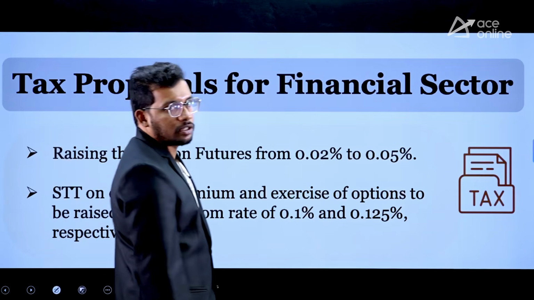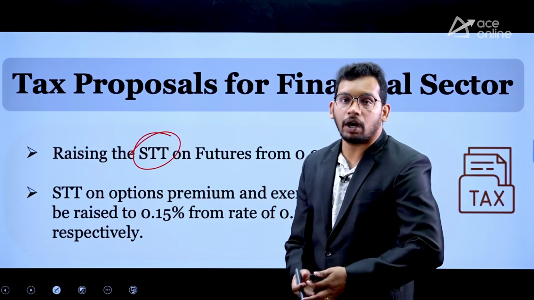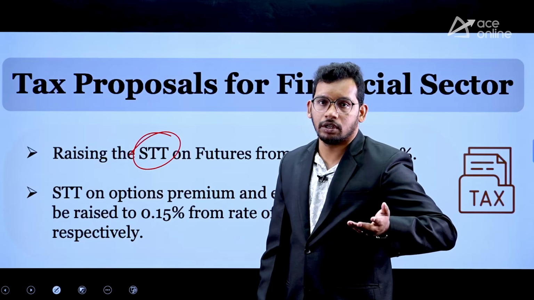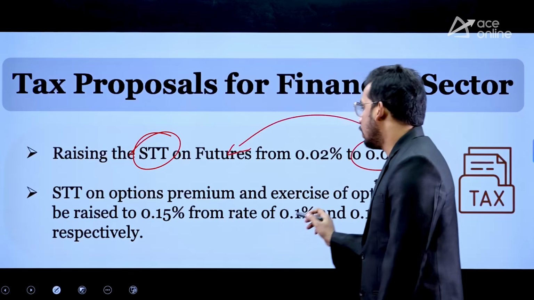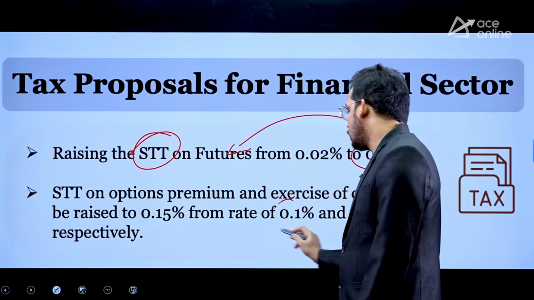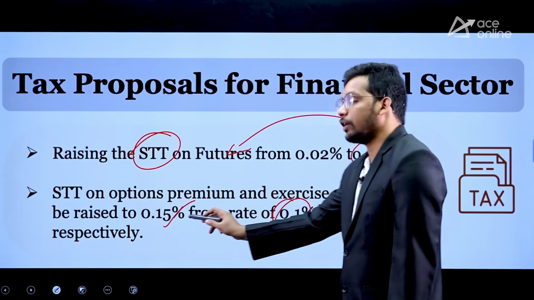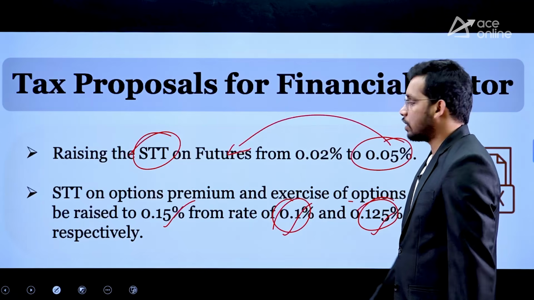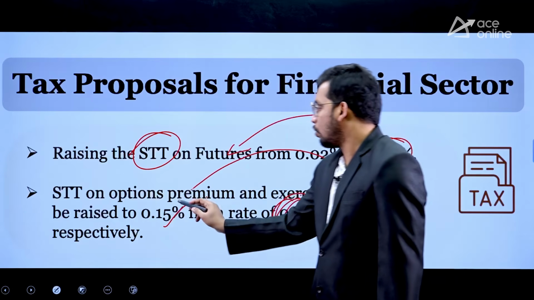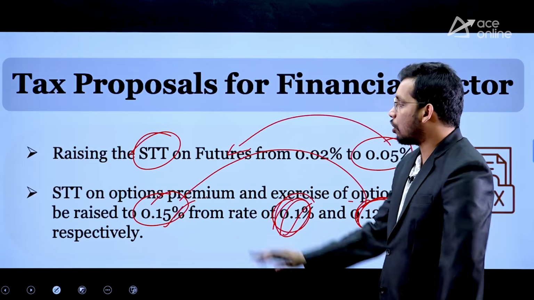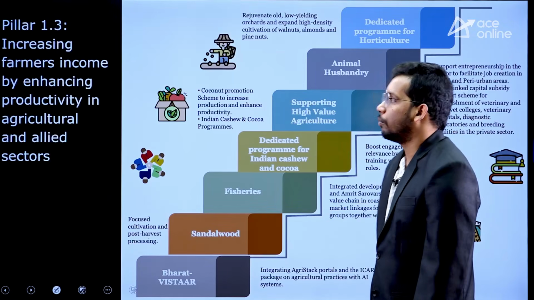Then tax proposals. Government is going to collect more taxes through the securities transaction tax. So whatever securities you trade in the stocks, government has increased the tax to 0.05% on futures, and on options premium and exercise, government has increased it to 0.15% from the current 0.1% and 0.125% respectively. So government wants to generate more revenue from securities transaction tax. So that is the pillar 1.2.